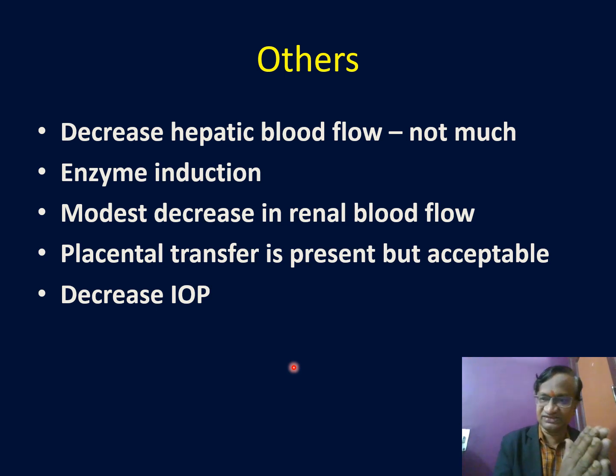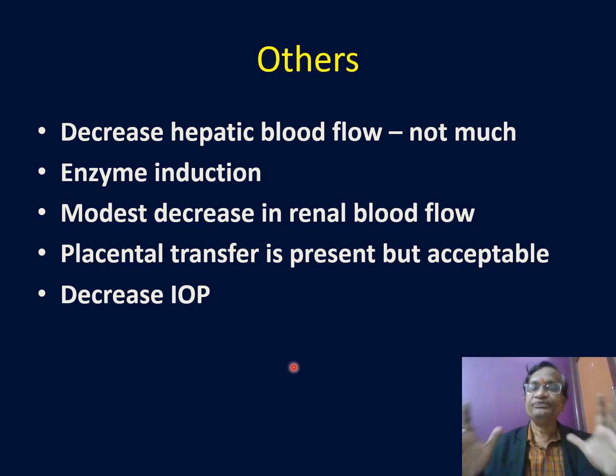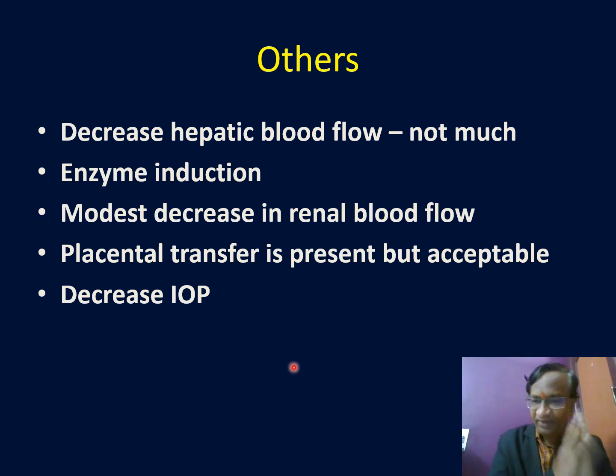Then we come to CVS: myocardial depression, venodilatation, cardiac output decreases, but here we will think of the tachycardic response of thiopentone. In respiration, tidal volume falls, the respiratory rate also falls, the carbon dioxide response is decreased, and it goes into apnea. There are two episodes of apnea. So these are all the effects of thiopentone. The main things are CNS, CVS and RS.